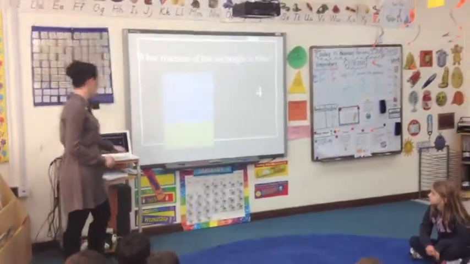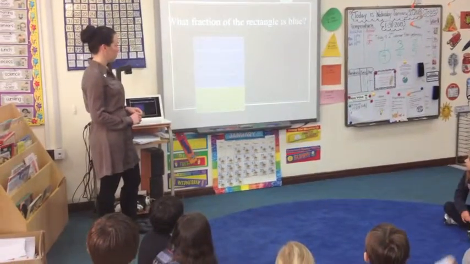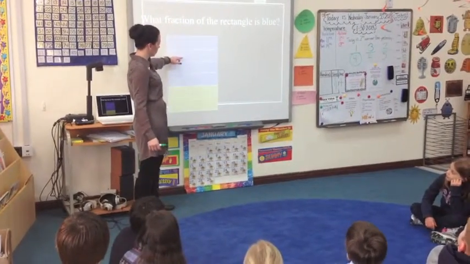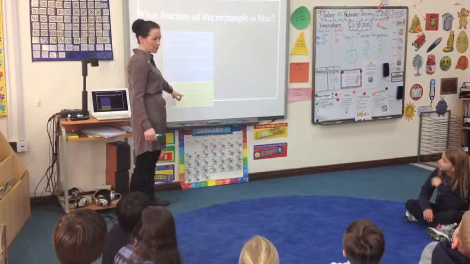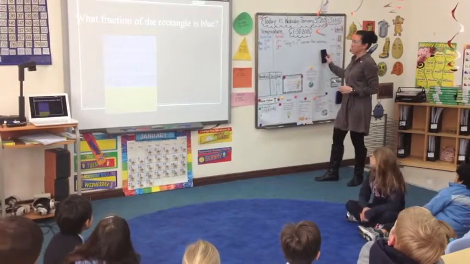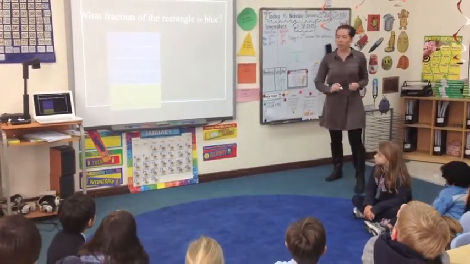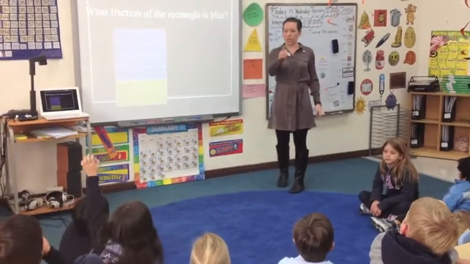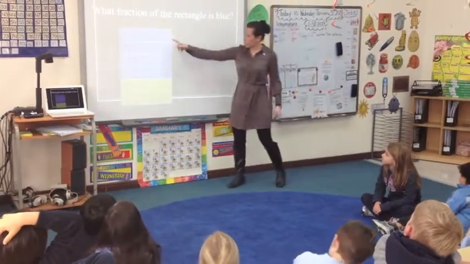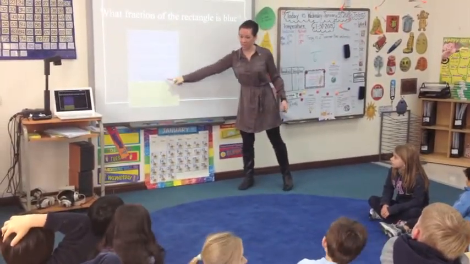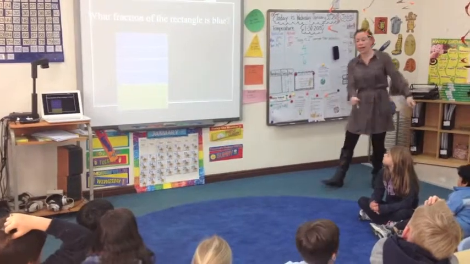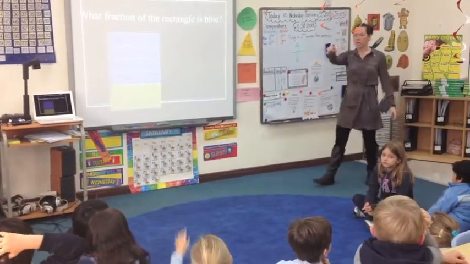Here it says, what fraction of the rectangle is blue? Okay, so let's count and see what our denominator should be. What is our whole number? 6. Good, so our new denominator, let me erase this, is 6. Now it wants to know how many of them are blue. Raise your hand. How many are blue? 1, 2, 3, 4. Good job. And there are 2 yellow. So how would we write the fraction for the yellow or the green? How many are green, Daniel?